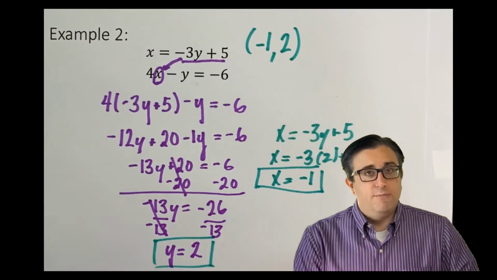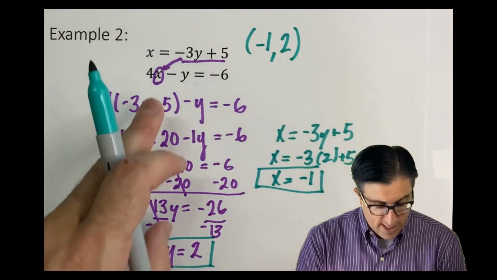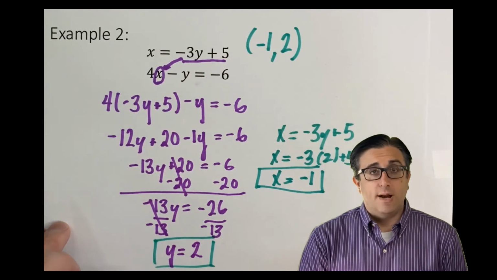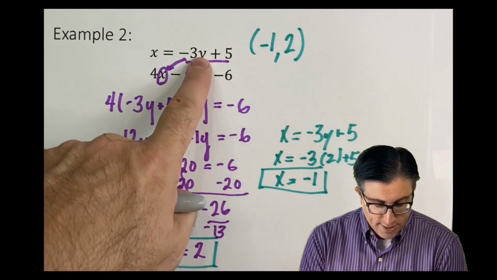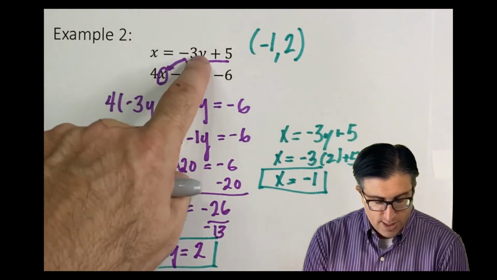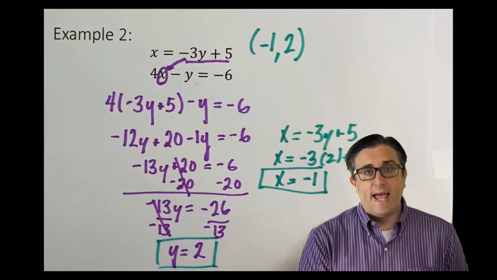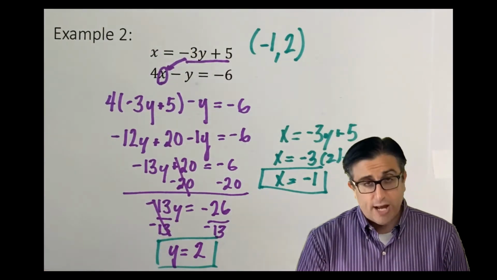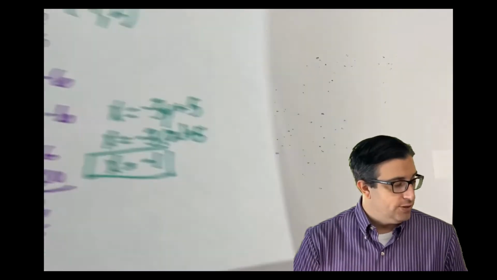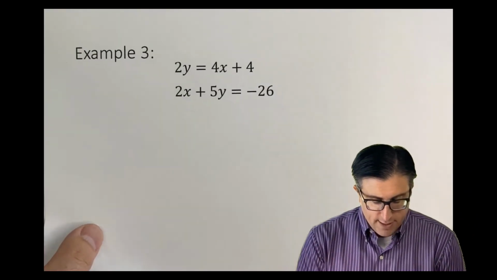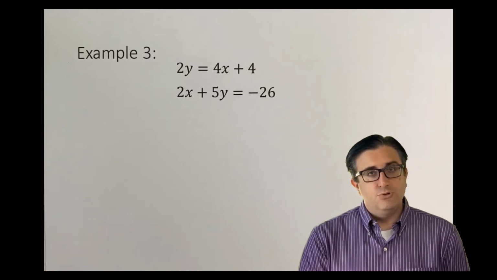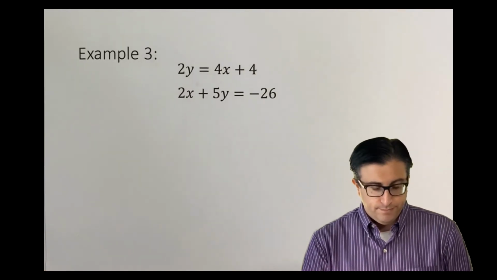Again, this problem was set up very clearly for substitution because x was by itself. If you wanted to do elimination, you would have needed to move this negative 3y to the other side. In order to do that, you would have had to add 3y to the other side. Then you could have set up this problem for elimination. Problem 3, I'll let you decide. Is this set up for substitution or elimination?